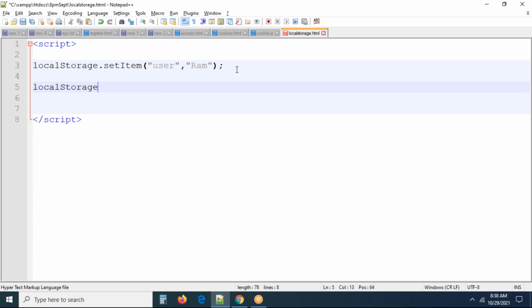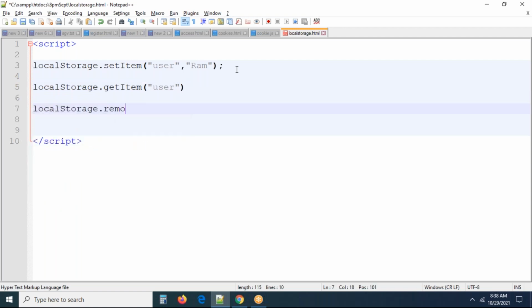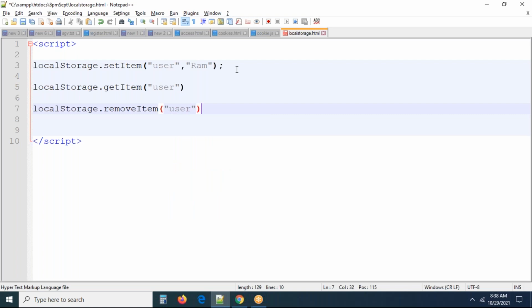Same, localStorage.getItem. In this getItem, just pass the user. So it is going to return the value of the user. You set it earlier, right? If you want to remove, localStorage.removeItem, user is going to be removed. These are the three mostly used methods.